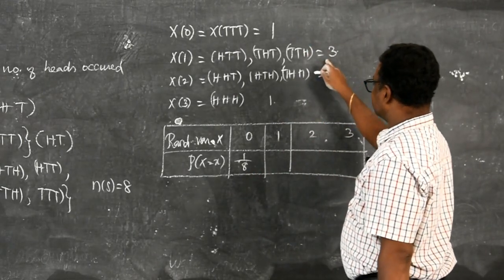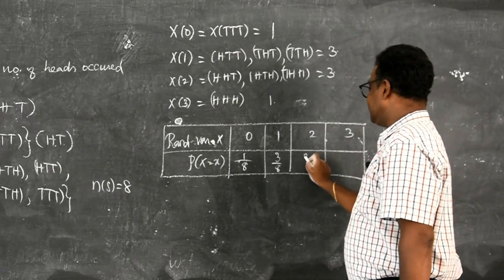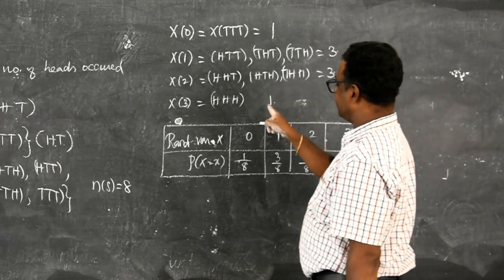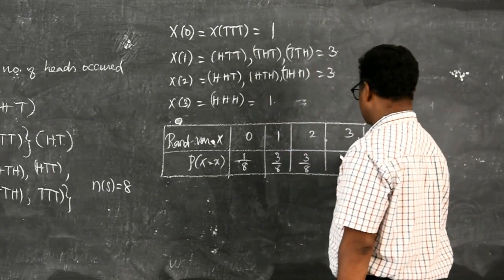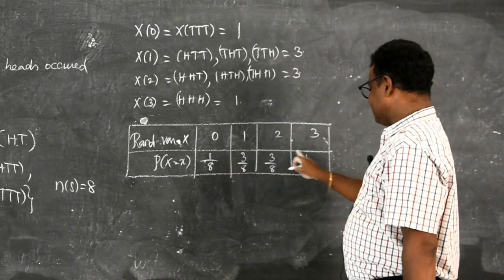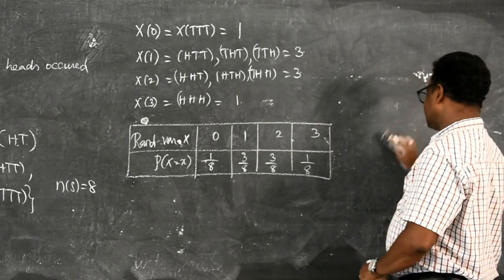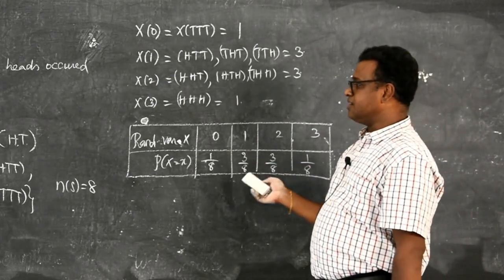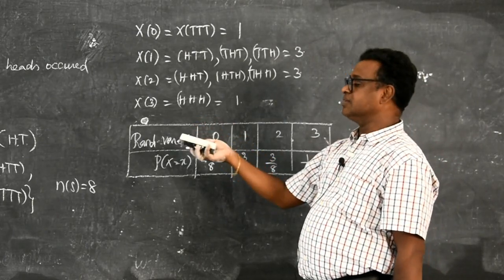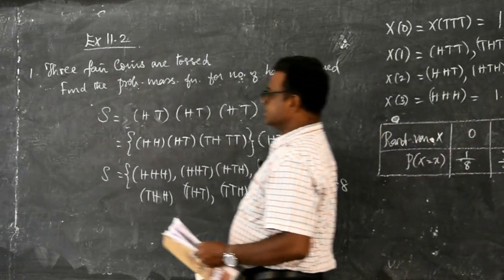For 1 it occurs 3 times out of 8. For 2 it occurs 3 times out of 8. And for 3 it occurs only one time, so 1 out of 8. You can add this: 1 plus 3 plus 3 is 7, plus 1 is 8 by 8. Are you getting that the sum of the probabilities is 1? So, this is the probability distribution of the number of heads when 3 coins are tossed. This is the first problem.